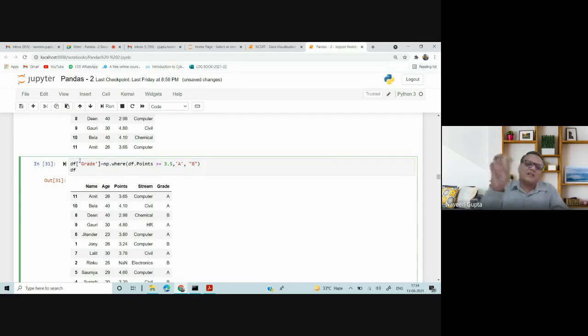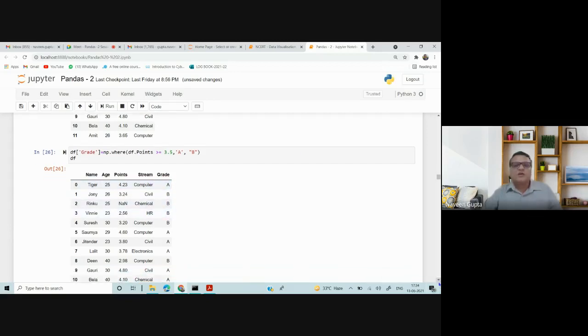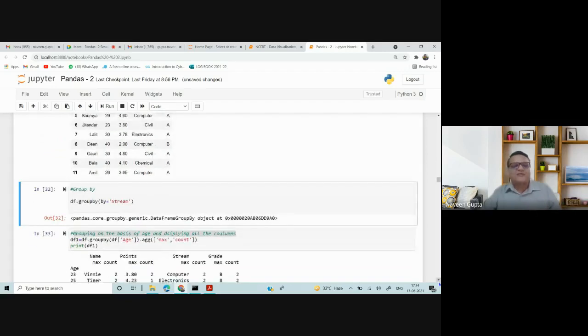So I have added another column called grade, using another method, numpy.where. I have written df.points: if points is greater than 3.5, assign grade A, else assign grade B. This is a way you can add a column on the basis of a condition, which is required in group by.